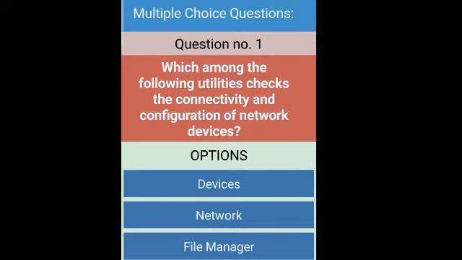Now let's start the multiple choice questions. First question is, which among the following utilities check the connectivity and configuration of network devices? As we know, network utility checks the connectivity and configuration of network devices. So the right answer is network.